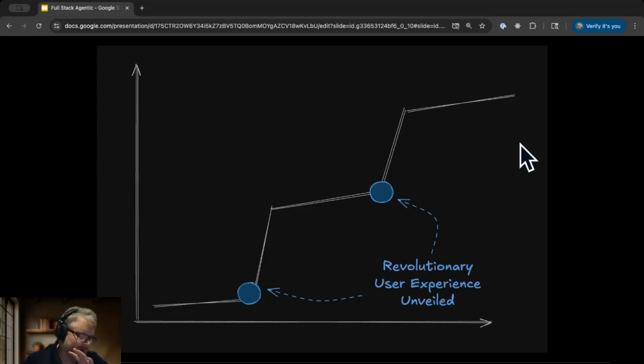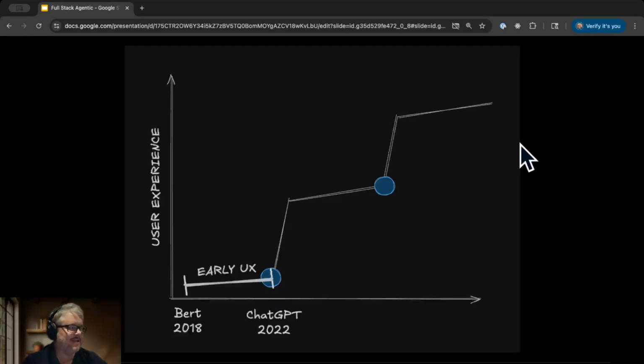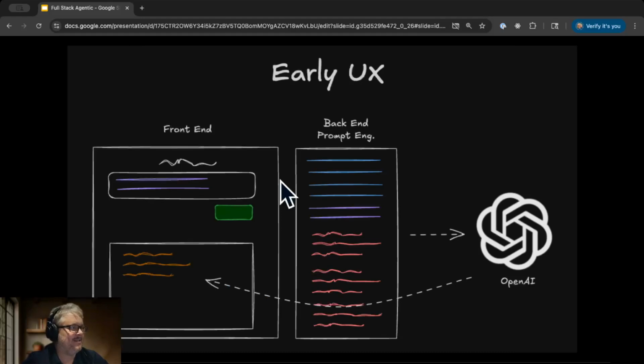And the best way I think to understand frameworks is to understand it through these quantum leaps in user experience. And so that's defined by three eras, where the first era is sort of post LLM invention, pre ChatGPT. And in this era, the user experiences were really taking advantage of some of the major advances in LLMs, in which you could give it a single prompt and it would give you a pretty good result.